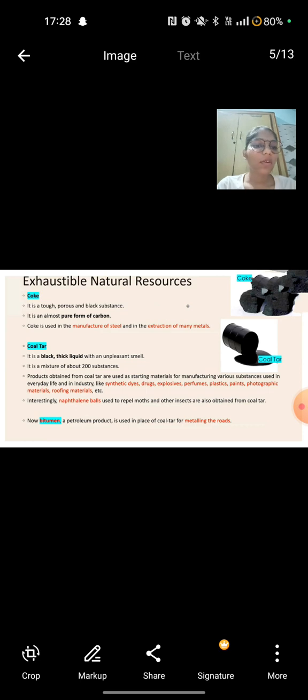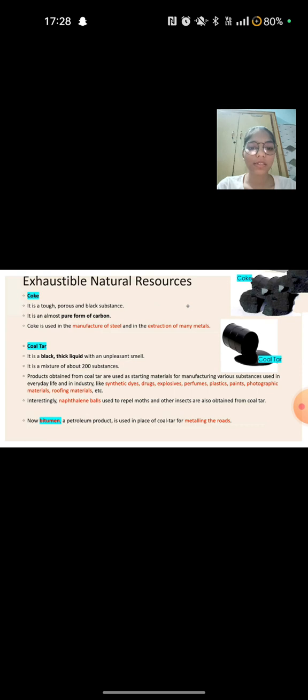Second is coal tar. Coal tar is a black, thick liquid with an unpleasant smell. It is a mixture of about 200 substances.